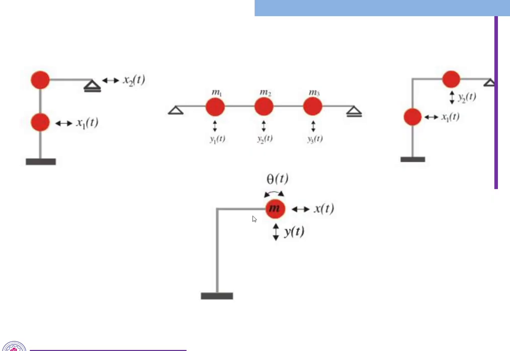Sometimes when we take structures like this, the mass will be rotated. It will be subjected to some eccentric distance from the bottom, in the vertical direction as well as the horizontal direction. Because of the earthquake force, this will displace in horizontal direction and it also displaces in vertical direction, and this mass also tries to rotate, theta of t. These are the force displacement components which come from this particular mass during the earthquake or any dynamic force.